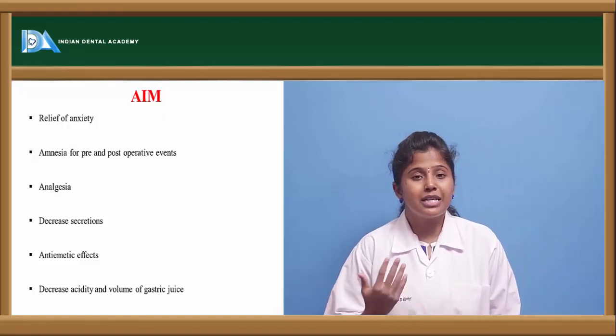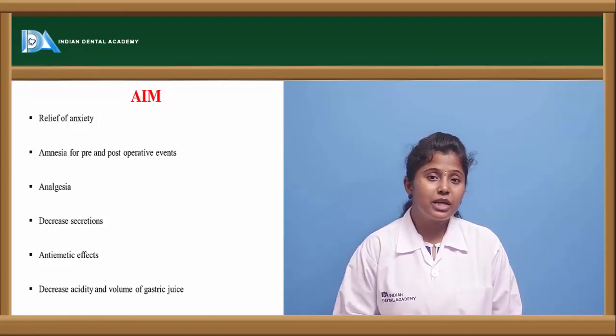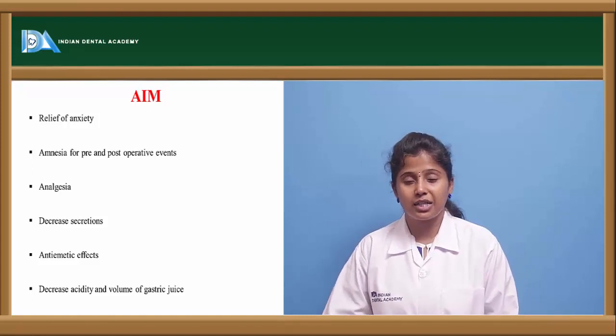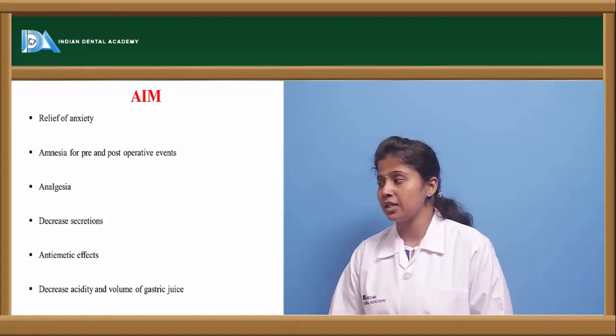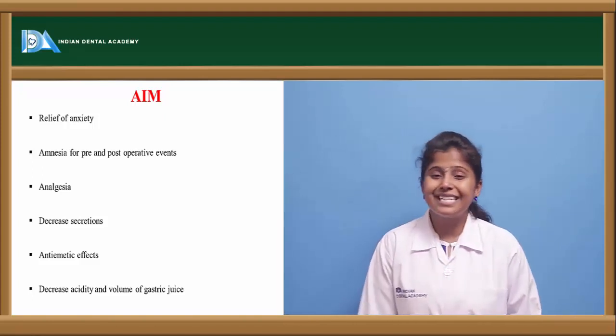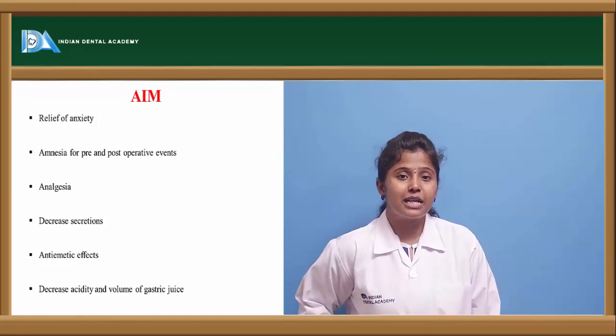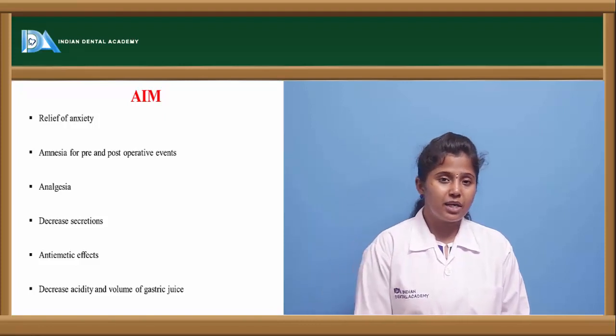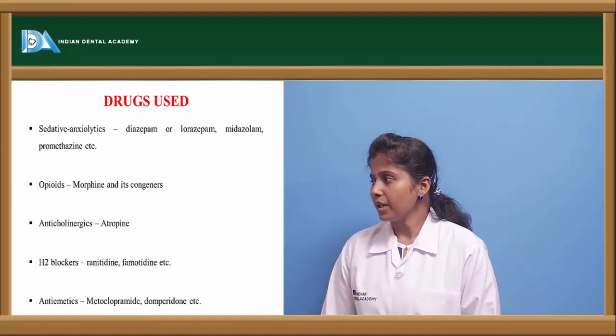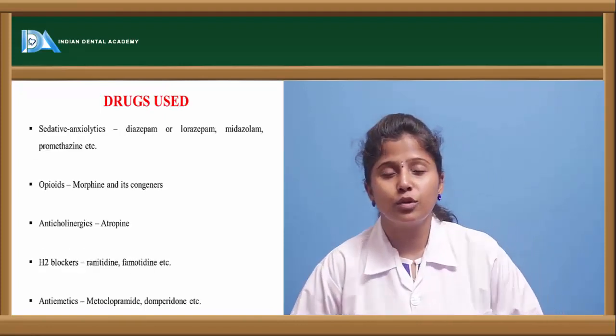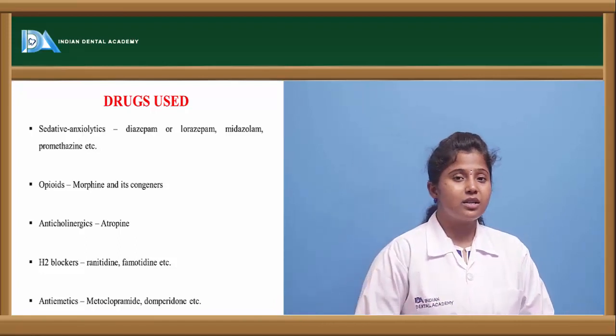So whatever nausea and vomiting sensations are there during and after the anesthesia, that may be reduced by this pre-anesthetic medication, and it will decrease the acidity. So the volume of the gastric juice or the gastric juice release can be reduced, and thereby it may reduce the acidity.